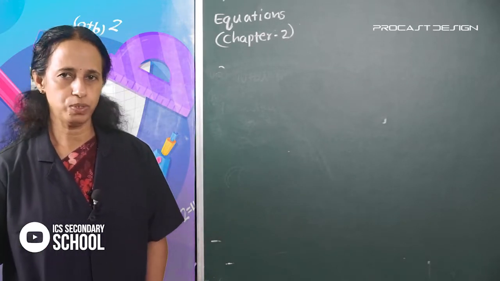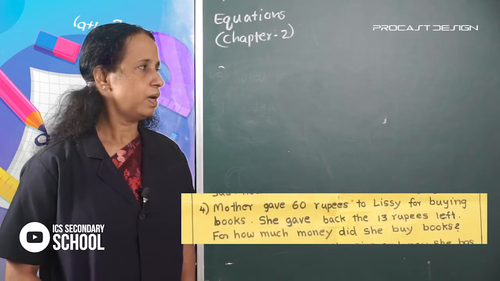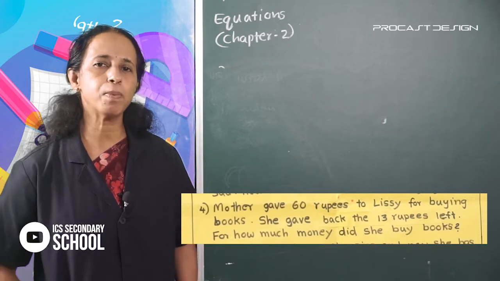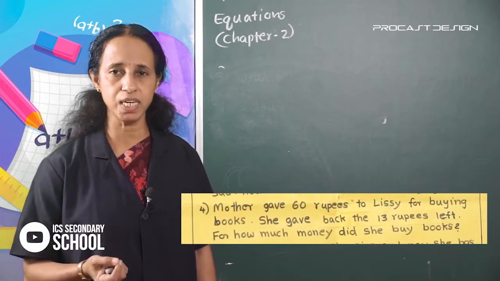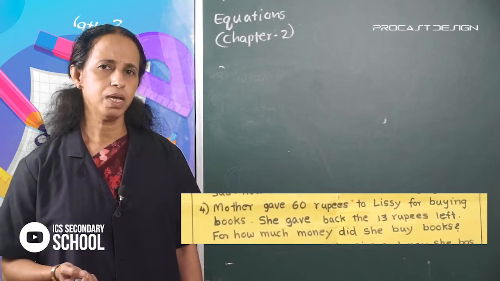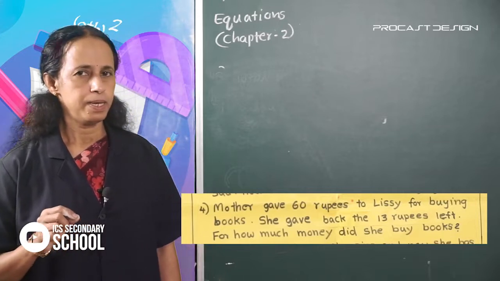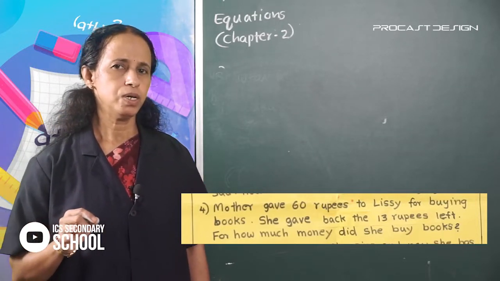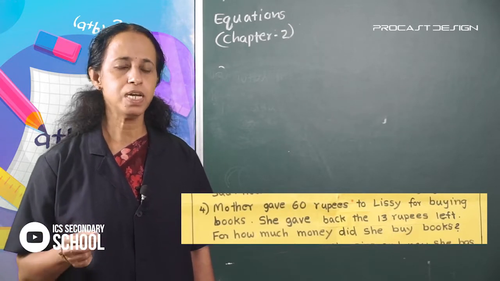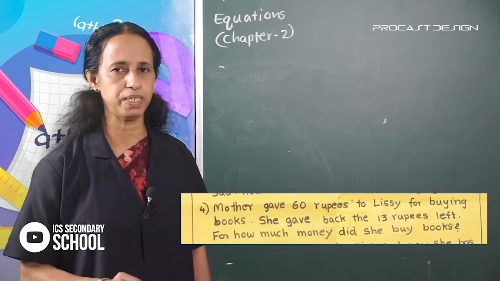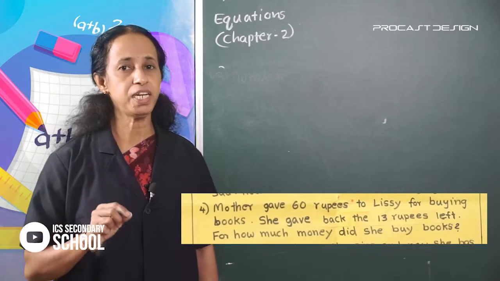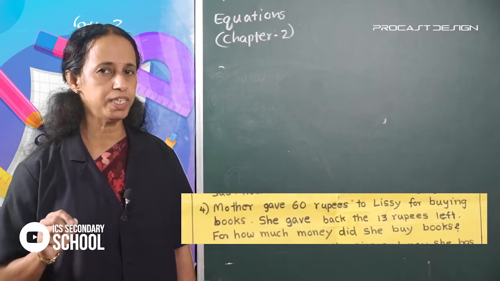Next, look at the fourth question. Mother gave 60 rupees to Lizzie for buying books. Now she has... She gave back 13 rupees. How much money did she spend to buy books?